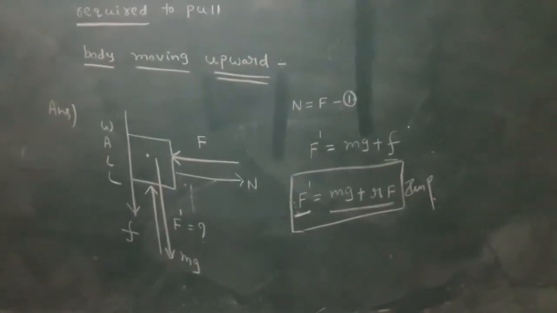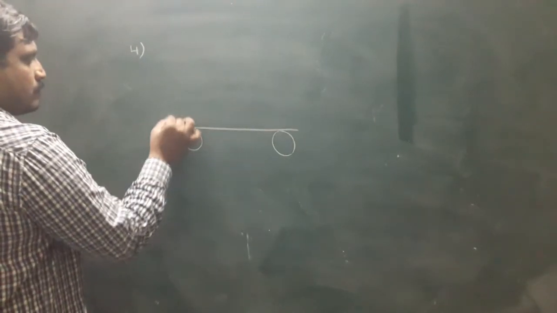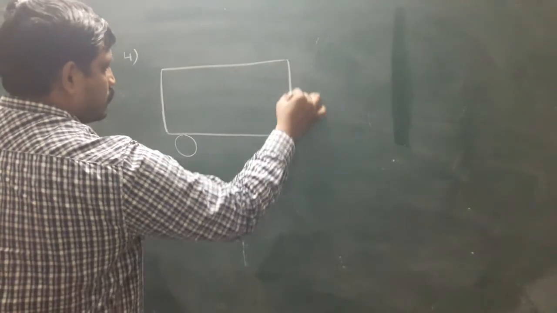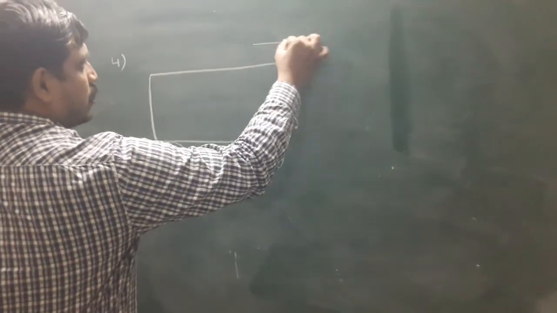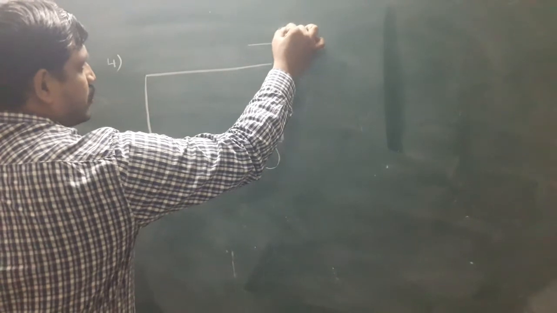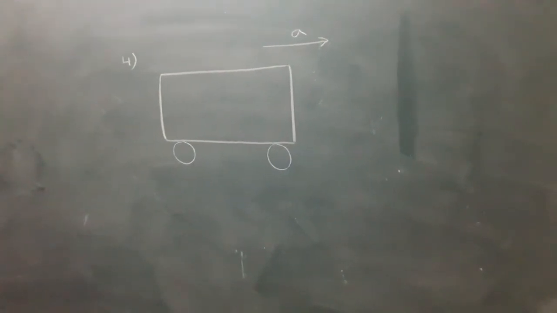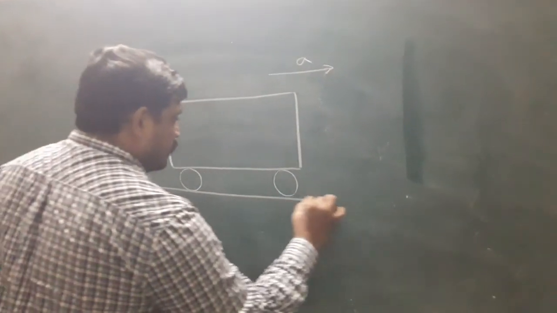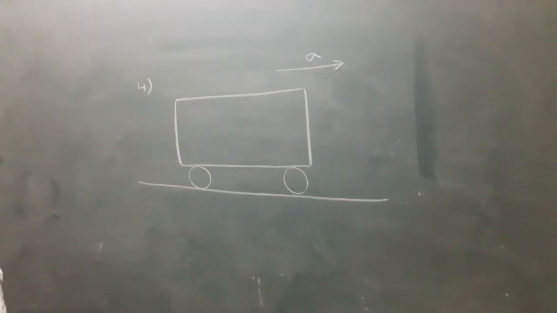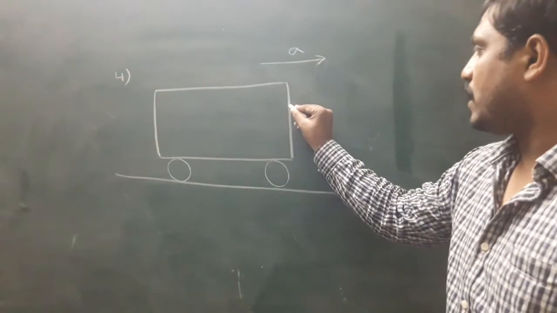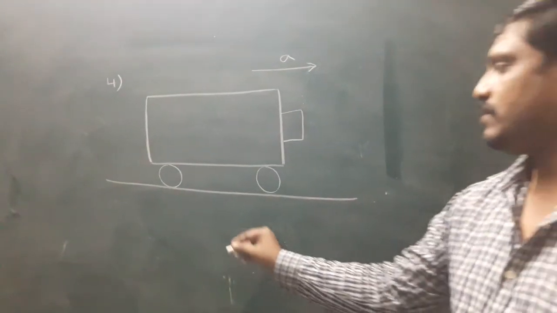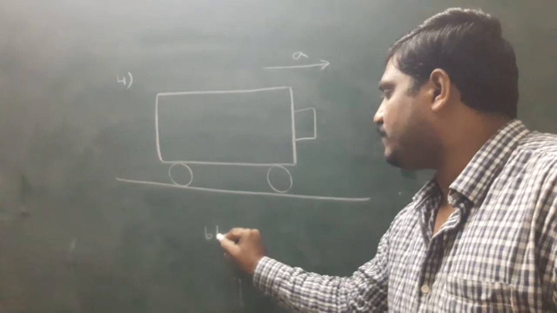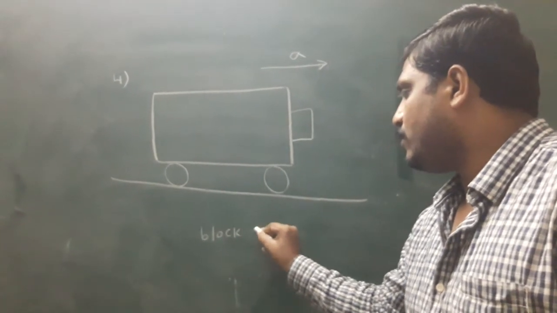Good. This is the lorry. Here the lorry is accelerating. A block is placed on the front side of the lorry.